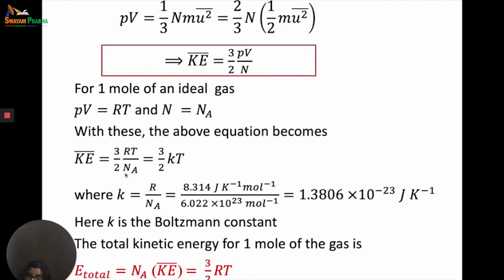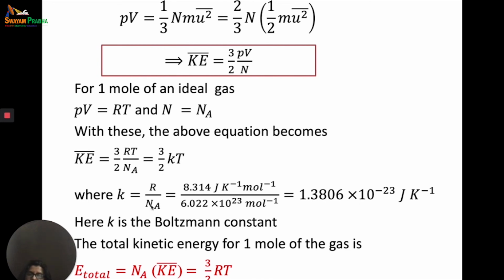And we know that R upon Na is defined as what is called the Boltzmann constant. So 3 by 2 kT. So average kinetic energy, because it is equal to 3 by 2 RT by Na, it is also equal to 3 by 2 kT, where k is the Boltzmann constant.